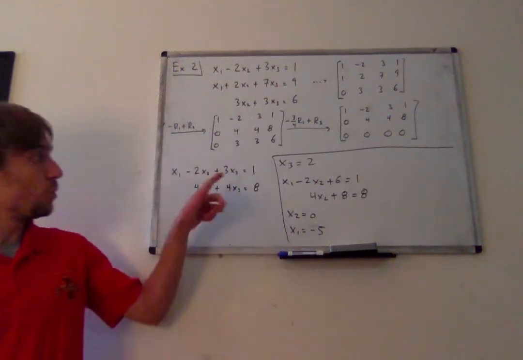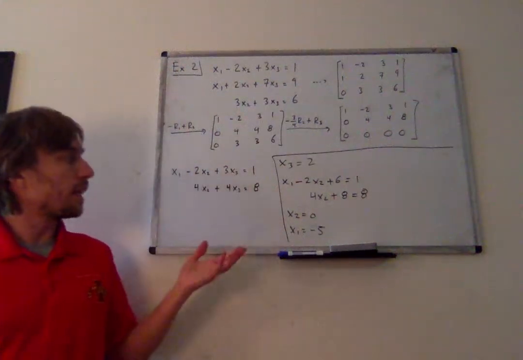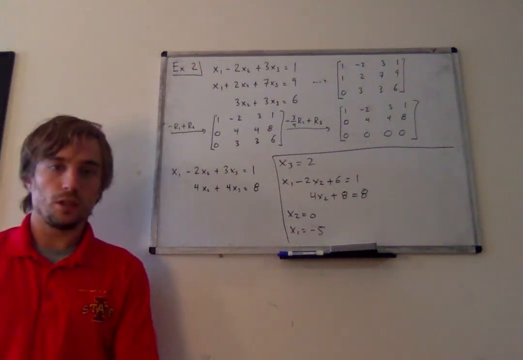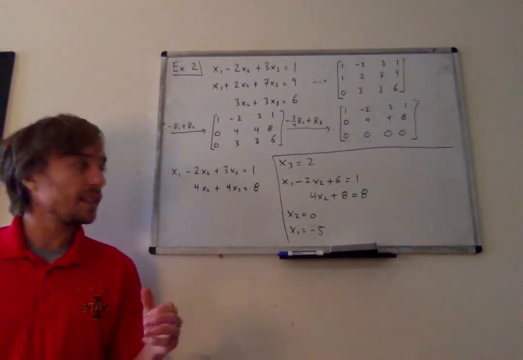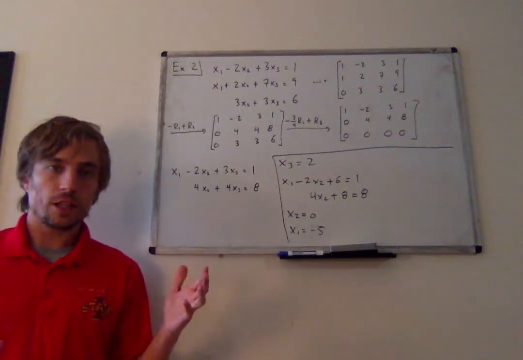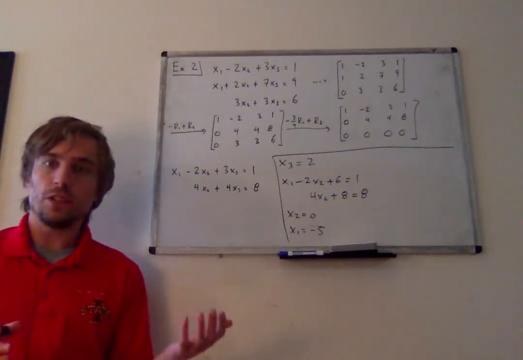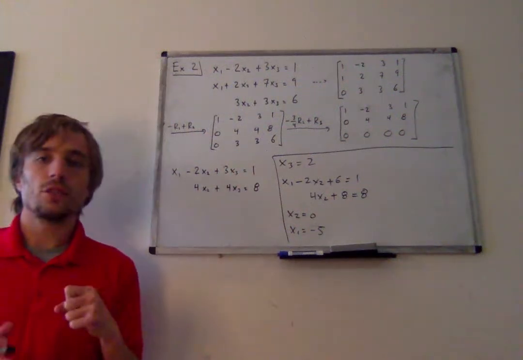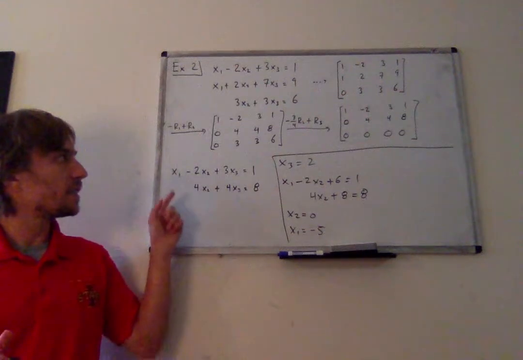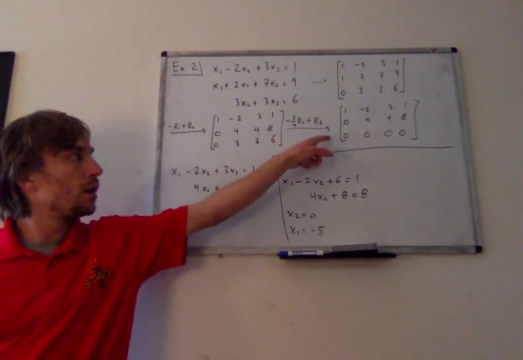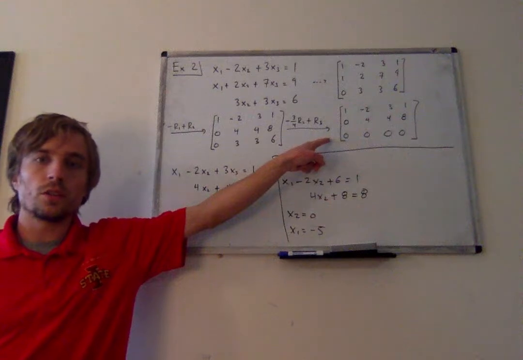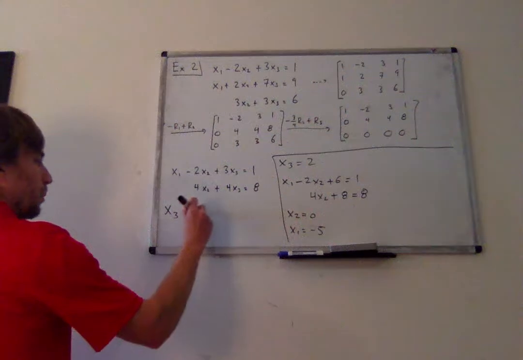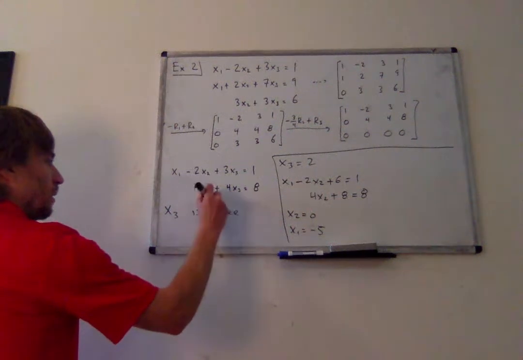But I encourage you to do the same thing, but pick something else for x3, and you'll see that we can still get a valid set of solutions to this equation. So what we get is that no matter what value I pick for x3, I get a solution, meaning there are infinitely many solutions because there's an infinity of numbers I could pick for x3. And so what we see is that because we've worked this down to a matrix having a row of all zeros, I get infinitely many solutions, and we'll introduce this term formally here in a later section.